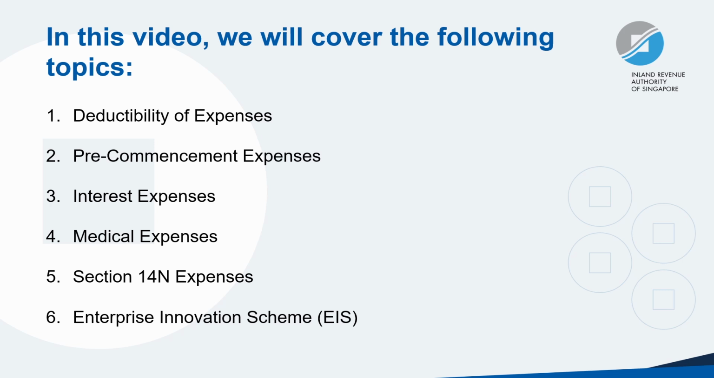In this video, we will cover the following topics. First, we will cover the general rules of deduction. 2. Pre-commencement expenses. 3. Interest expenses. 4. Medical expenses. 5. Section 14N expenses, and lastly, tax deductions or allowances under the Enterprise Innovation Scheme, or EIS for short.